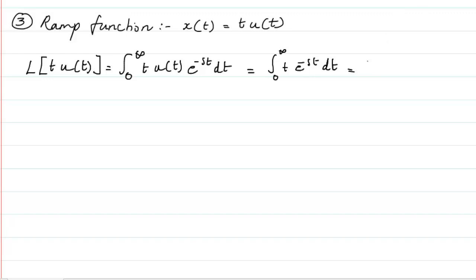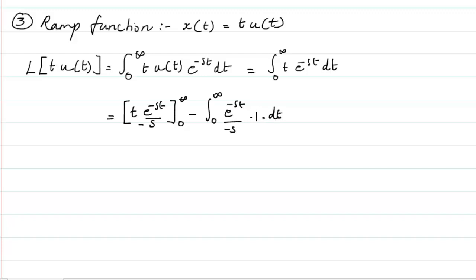Applying the rule of multiplication, we can say that the integration will be t into e raised to power minus st by s with a limit of 0 to infinity, minus integral of 0 to infinity e raised to power minus st by minus s. So this is also minus s into 1 for the t into dt, and